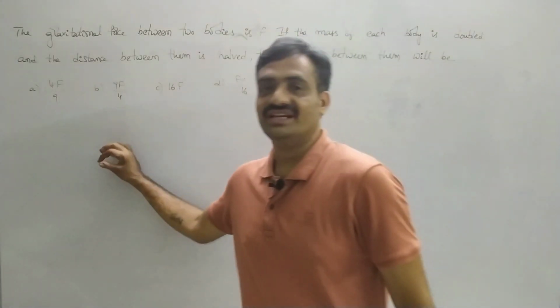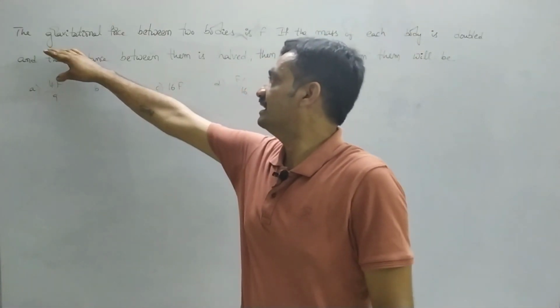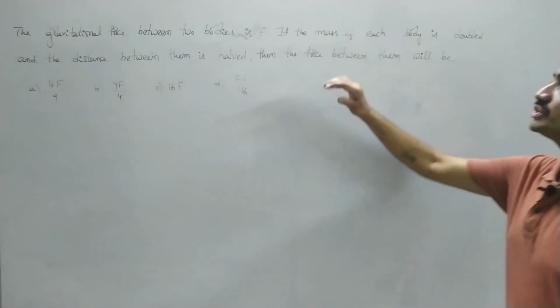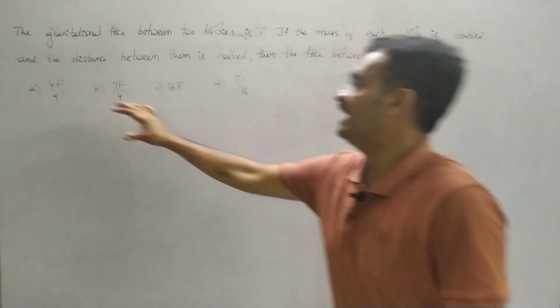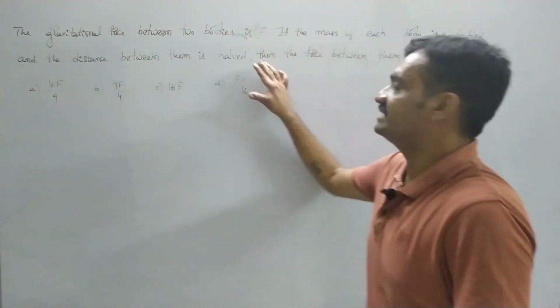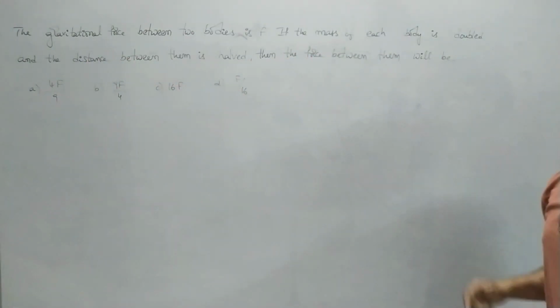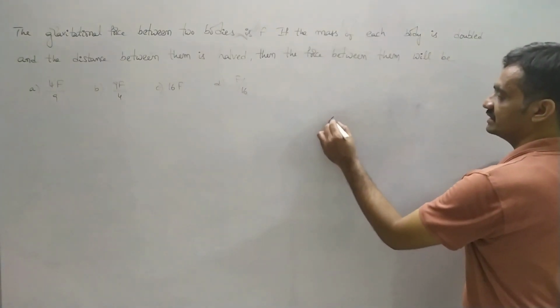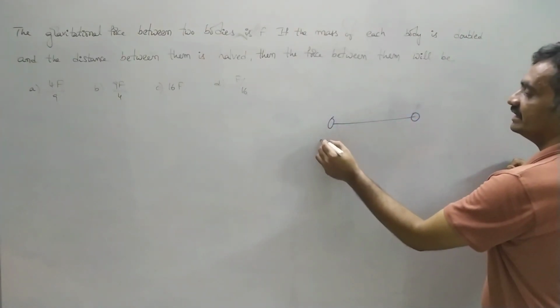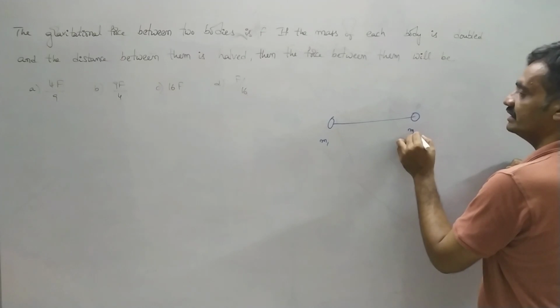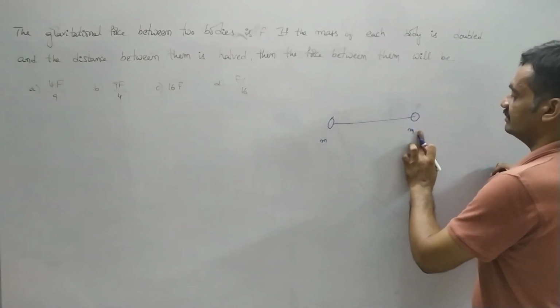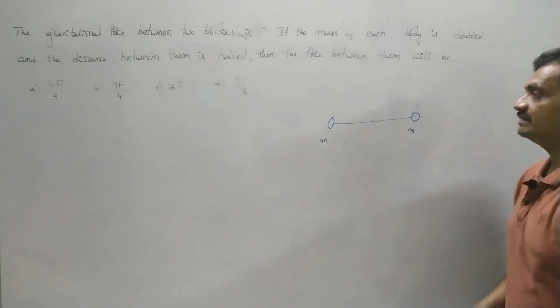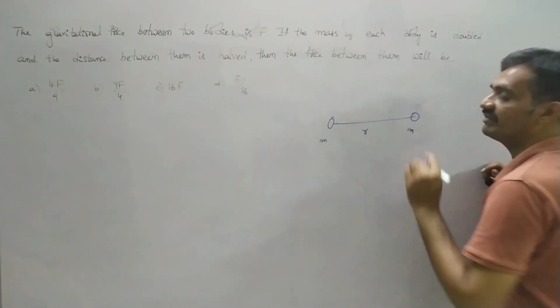Now we are going to solve one more numerical. The gravitational force between two bodies: if the mass of each body is doubled and the distance between them is halved, then the force between them. So here we consider two masses as m1 and m2, or we represent each mass as m, and they are separated by a distance of r.